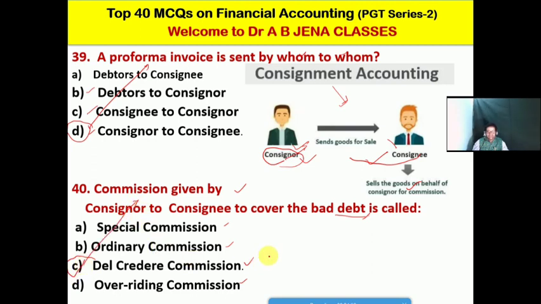So it's a common question you may get in the exam. Commission given by consignor to consignee to cover the bad debt is known as delegate commission. So C is the right option for this MCQ.